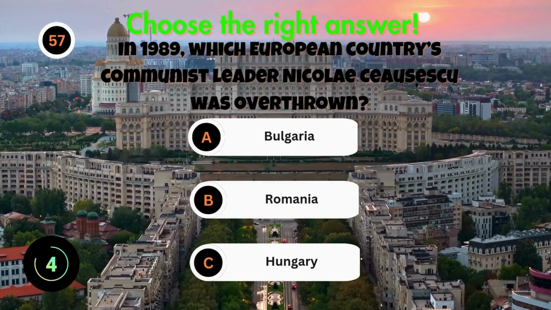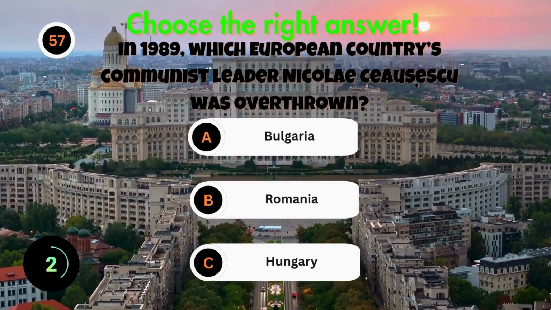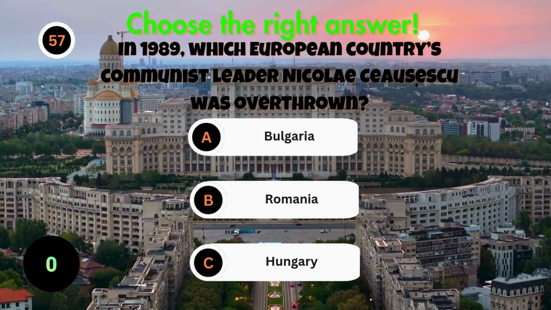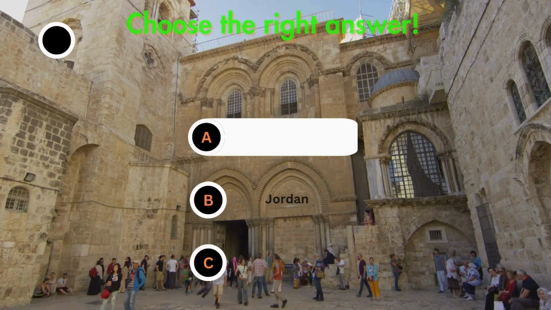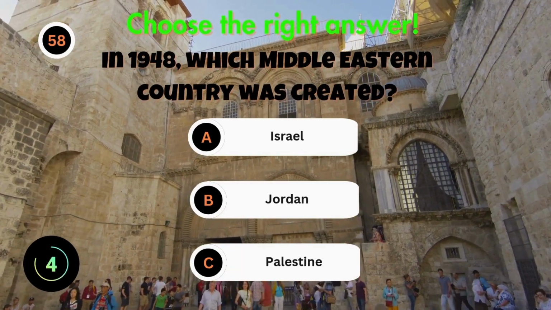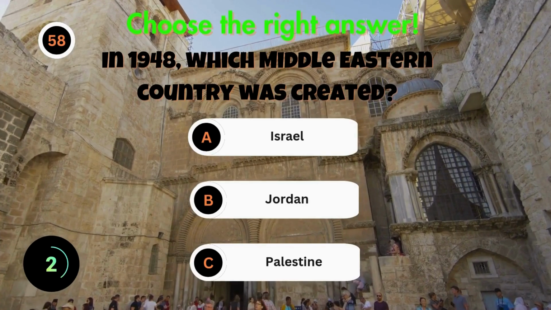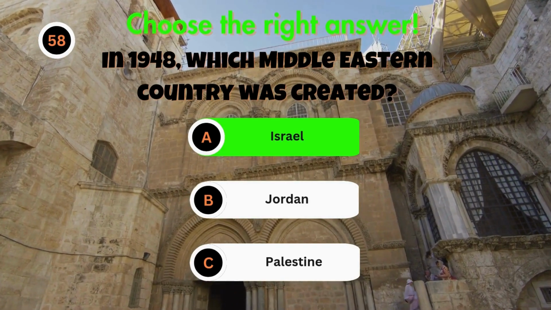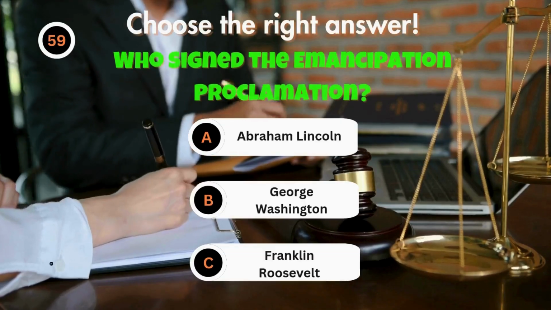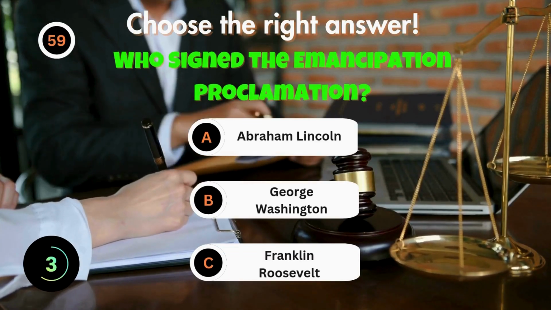In 1989, which European country's communist leader, Nicolae Ceausescu, was overthrown? In 1948, which Middle Eastern country was created? Who signed the Emancipation Proclamation?